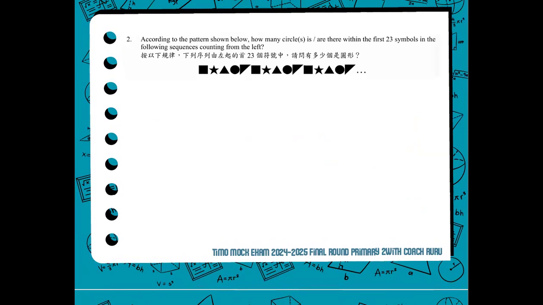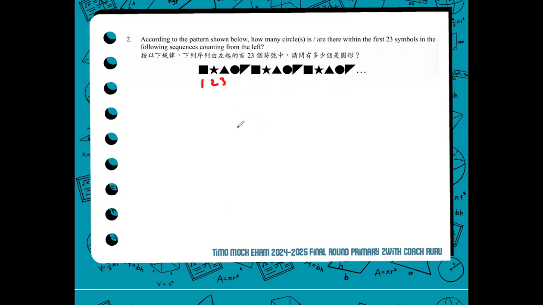In this item, we have how many symbols? 1, 2, 3, 4, 5, 6, 7, 8, 9, 10, 11, 12, 13, 14, and 15. So we're only given up to 15 symbols and we are asked how many circles there will be if there are 23 symbols in the pattern.